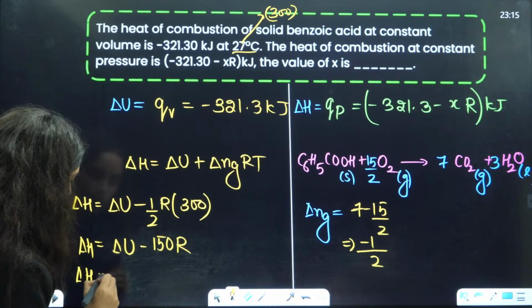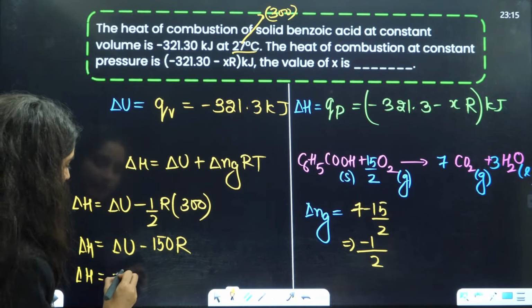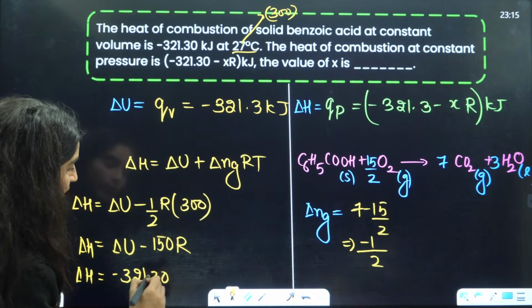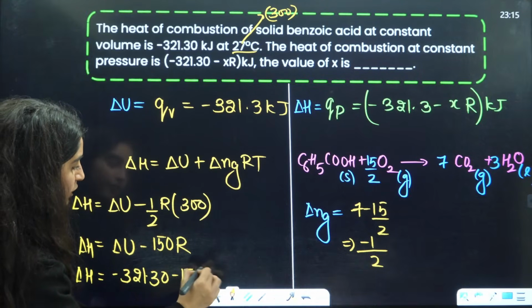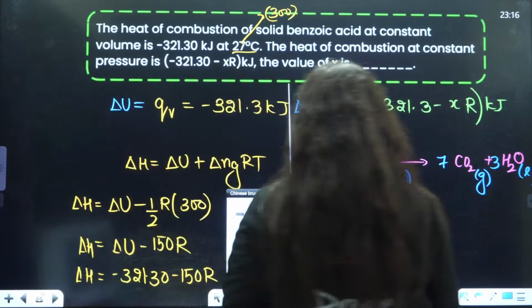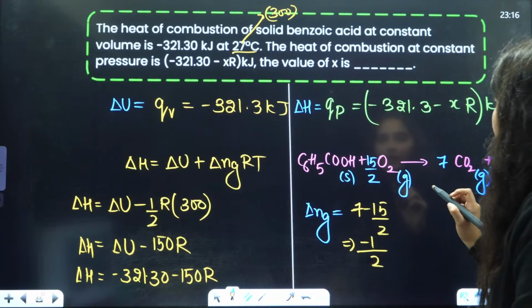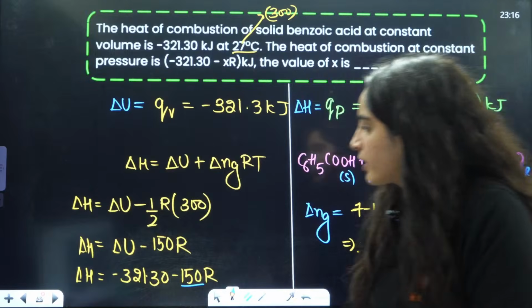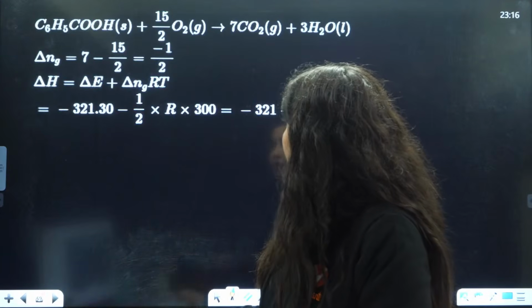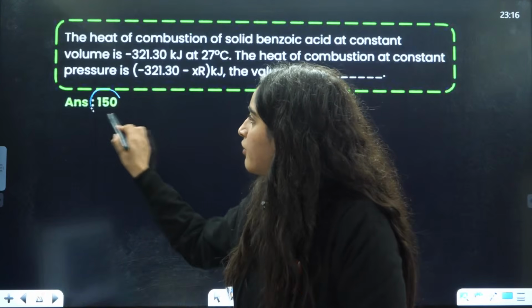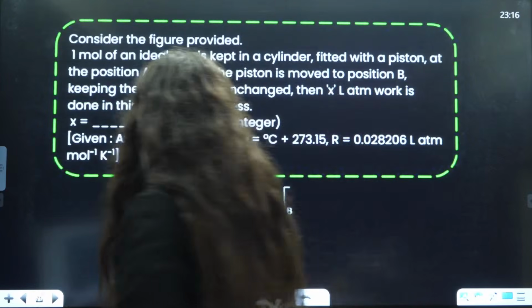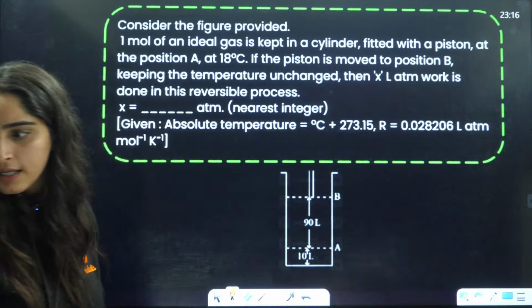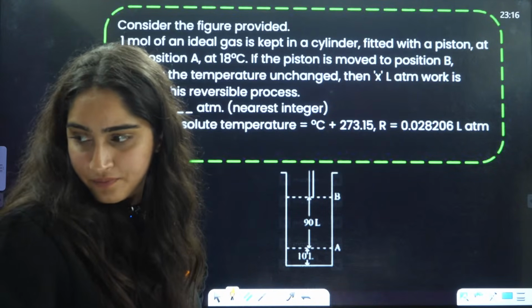Delta H is equal to, delta is given to you minus 321.30 minus 150 R. They are asking the value of X here. So X is going to be 150. Okay. So the answer will be 150 is the correct answer. Okay, ji. Chalo. Next question we have. That was a good question, right?